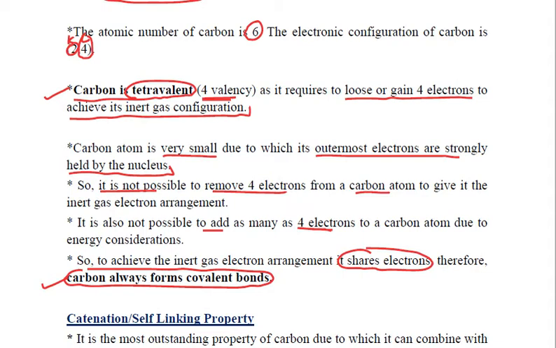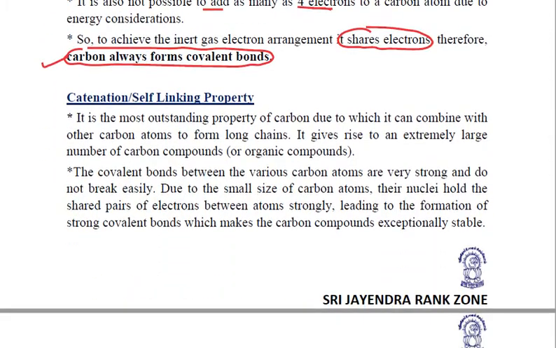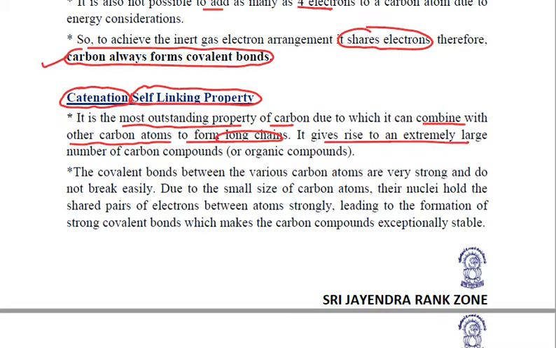Fine. Now this carbon has a very unique property, that is the self-linking property of carbon, which is known as catenation. It is considered to be the most outstanding property of carbon, and by virtue of this property carbon can combine with other carbon atoms to form long chains. Now because of the formation of long chains, carbon gives rise to an extremely large number of carbon compounds or organic compounds.